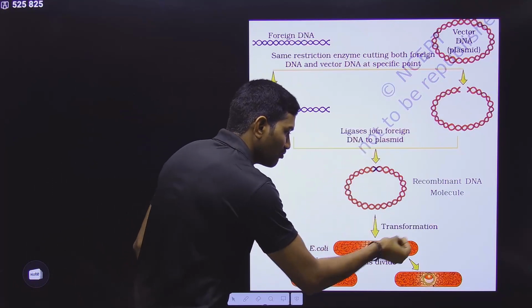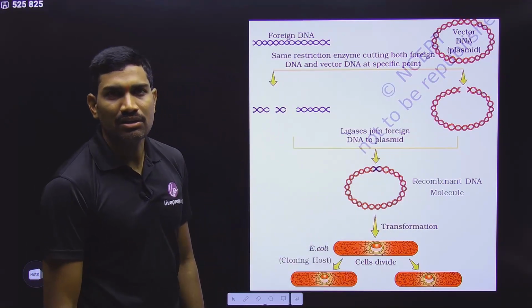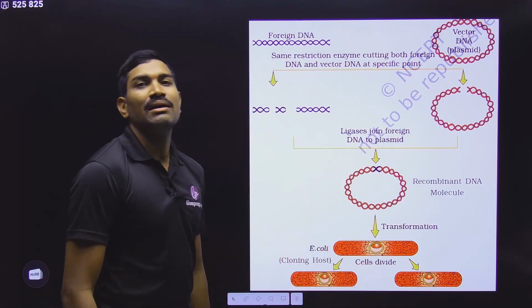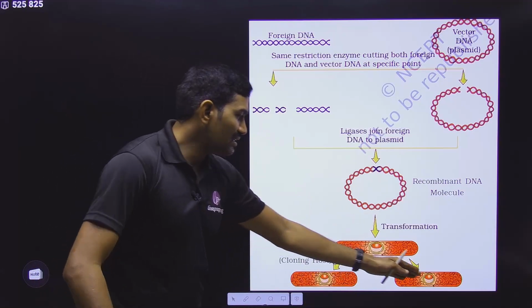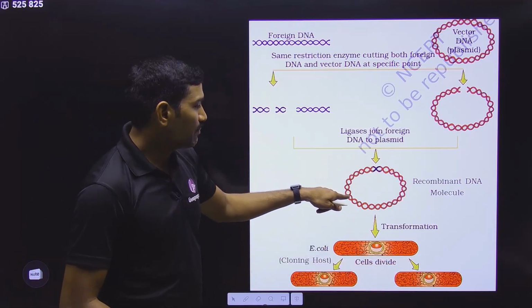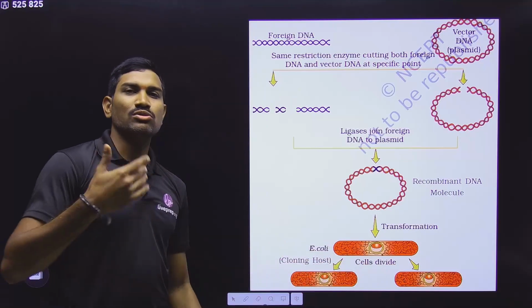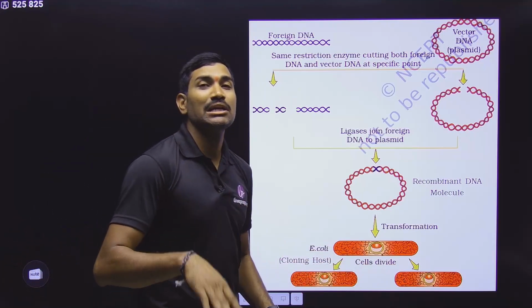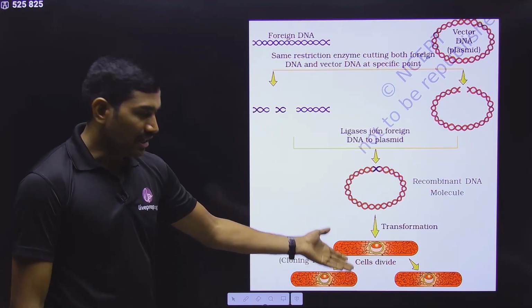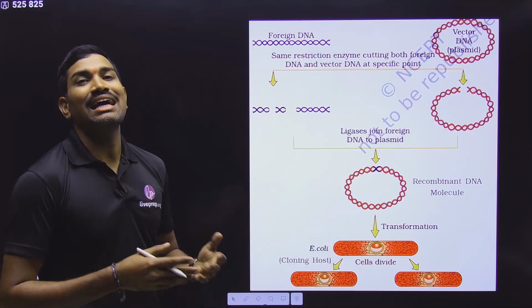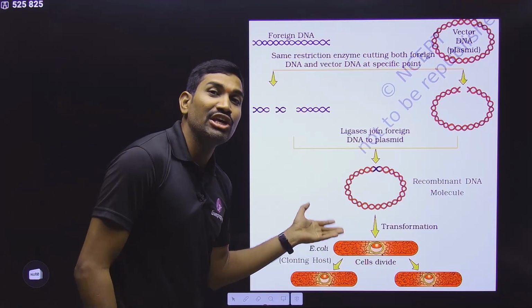Now it is transformed into the bacterium. Yes or no? We are transforming this into the bacterium, and then we are allowing it to divide. So when it is dividing, what happens? Along with the plasmid, our piece of DNA is also dividing. In this way, making multiple identical copies is called cloning. So this is the cloning. And this cloning we are doing inside the organism. So that's why it is in vivo cloning.